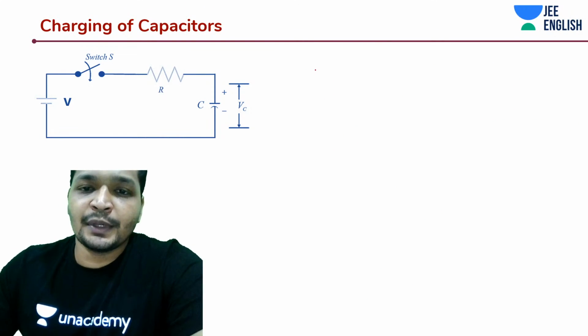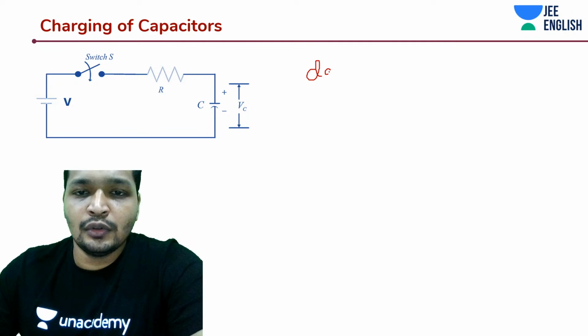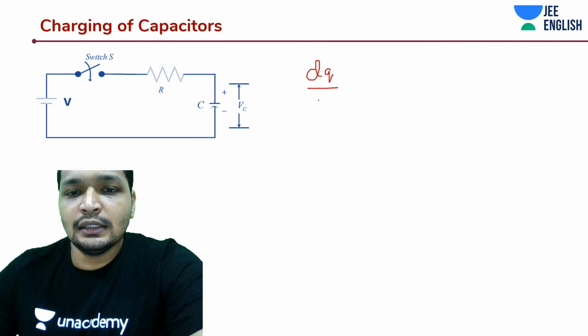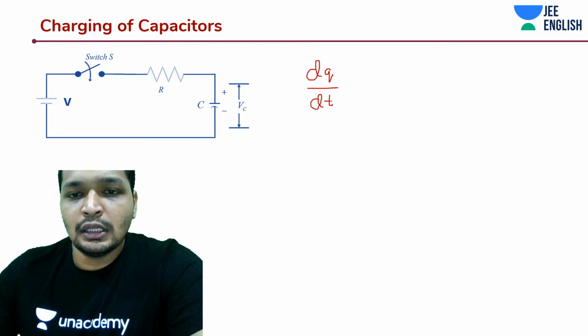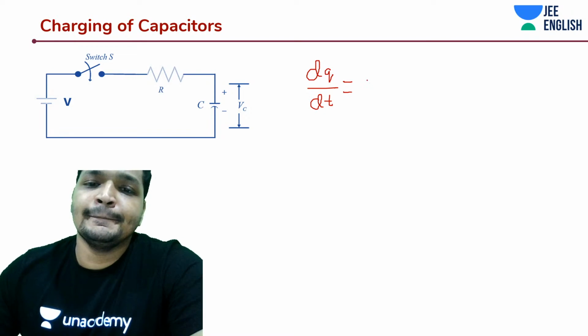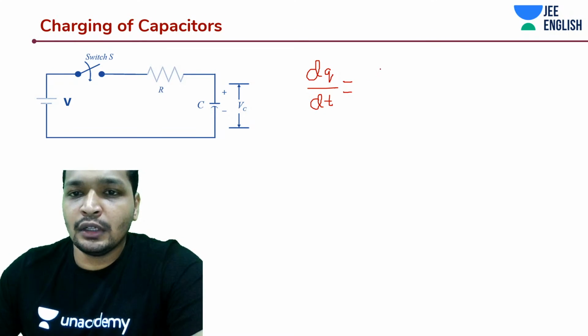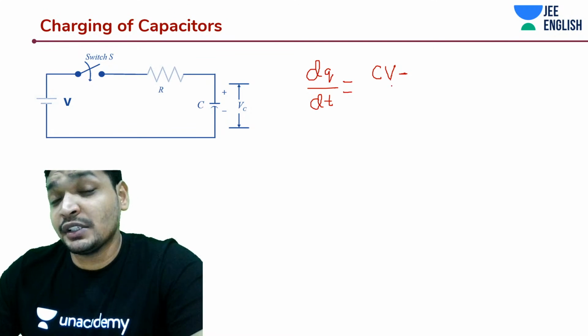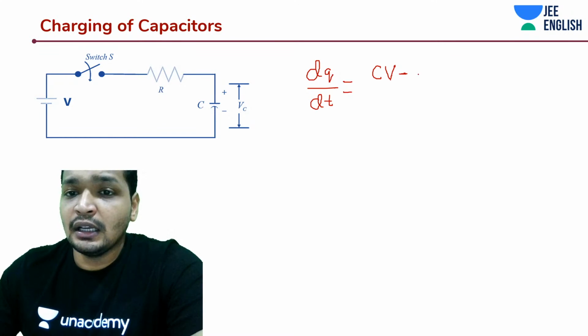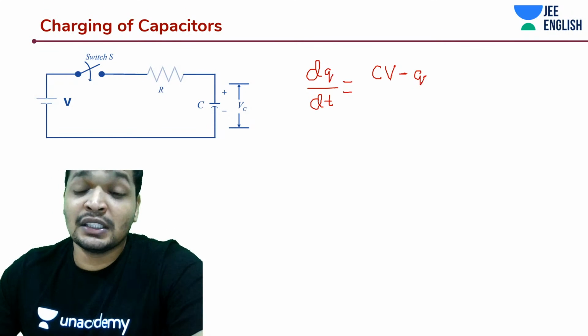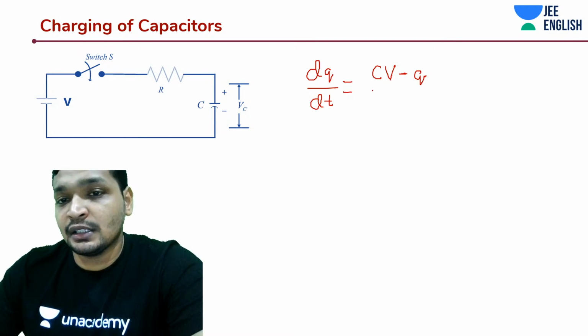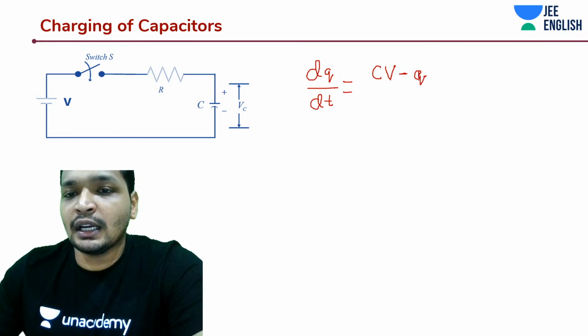So we got this expression dq by dt is equal to CV minus Q by RC. CV would be the charge on the capacitor in steady state, minus the Q that it has accumulated right now.